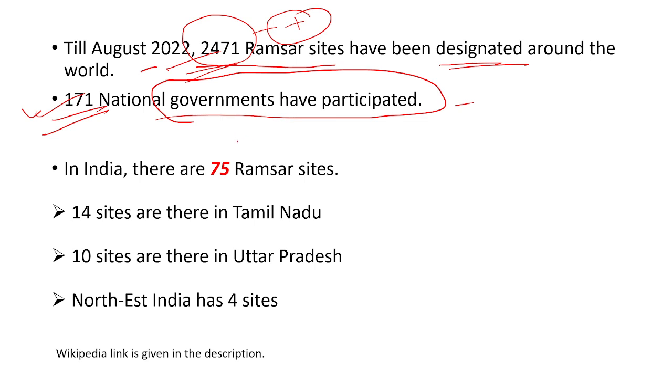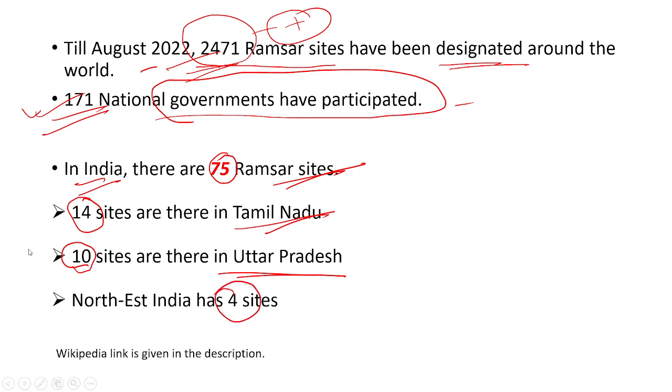Now the question is, how many such sites are there in India, in our country? There are 75 Ramsar sites in India, and almost every state has Ramsar sites. 14 such sites have been designated in Tamil Nadu, which is the highest for any state in India, followed by 10 sites in Uttar Pradesh, the second highest. Northeast India has 4 such sites, which we have already mentioned, and a question related to this was also asked in the prelims.